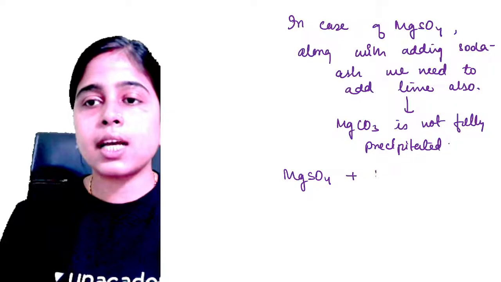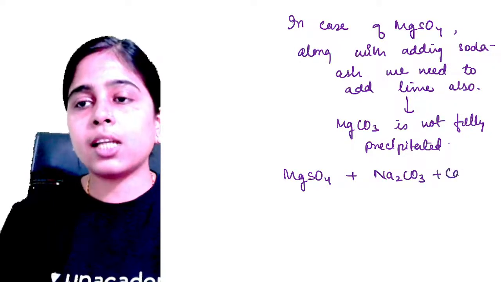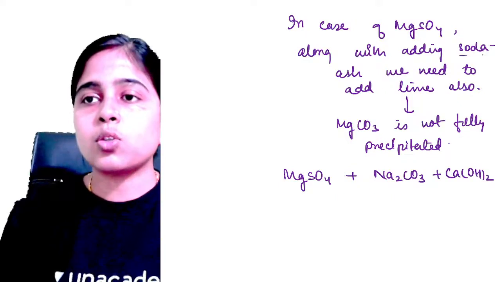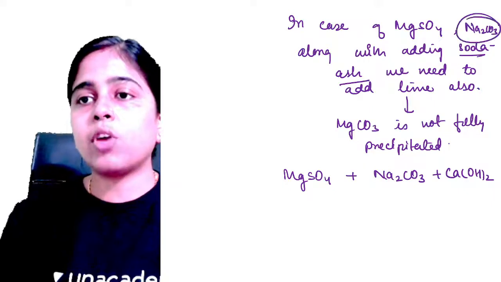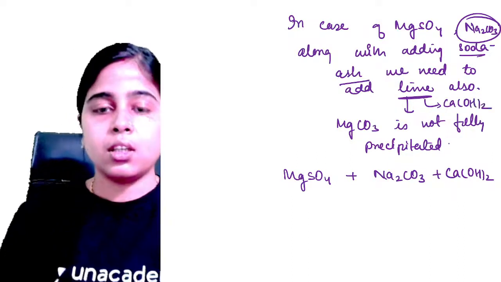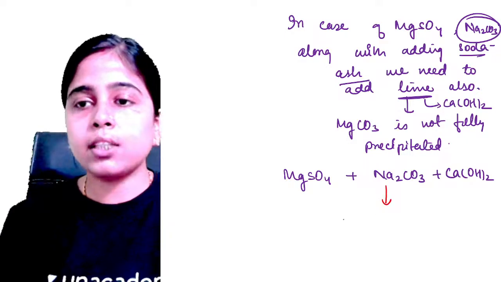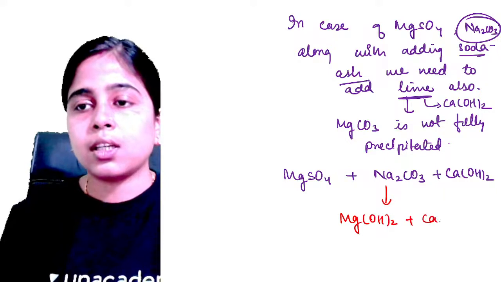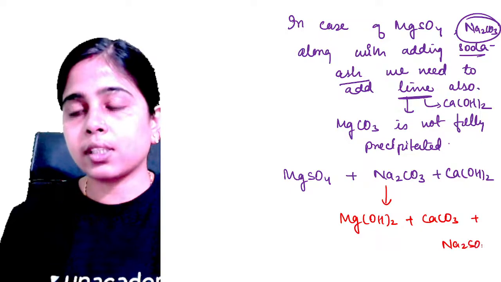Magnesium sulfate reacts with sodium carbonate and calcium hydroxide, because what is soda ash? Soda ash is sodium carbonate. And what is lime? Lime is calcium hydroxide. So what happens over here? These will react together to produce magnesium hydroxide, calcium carbonate and sodium sulfate.